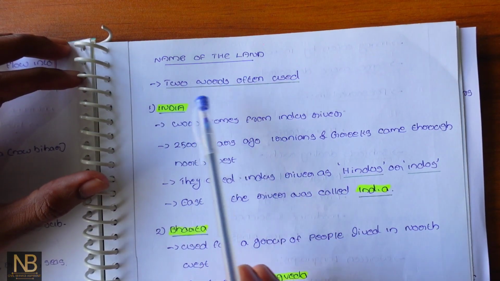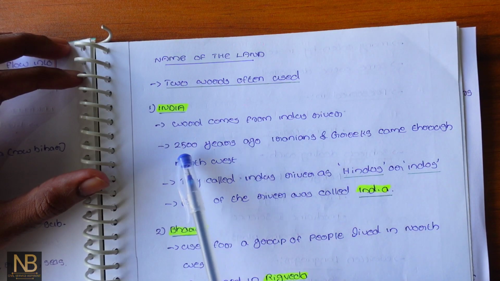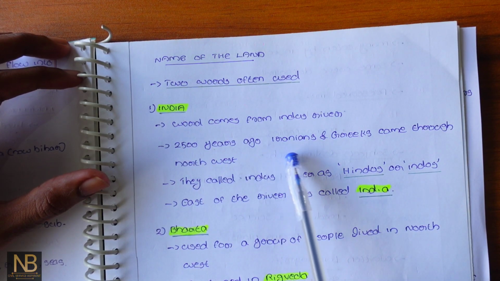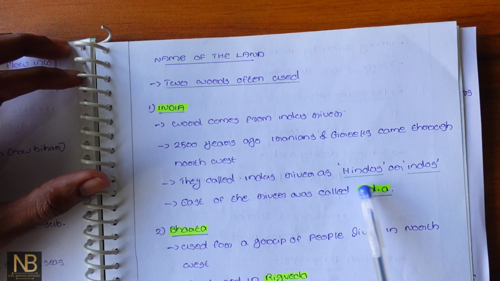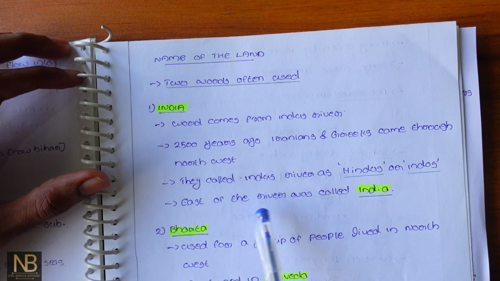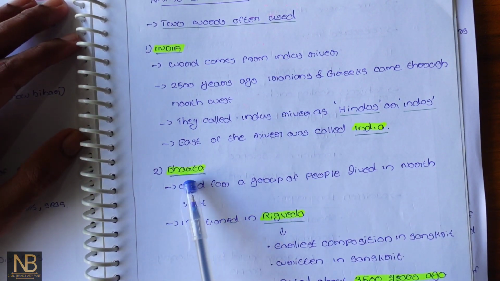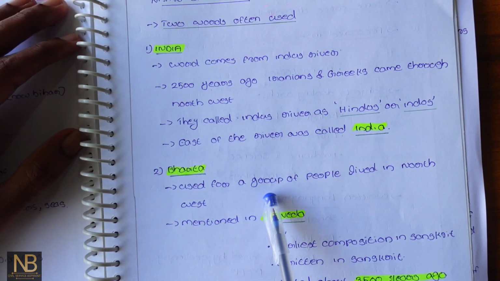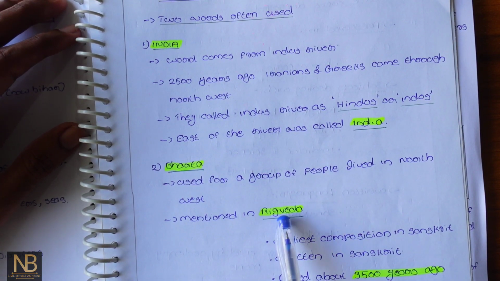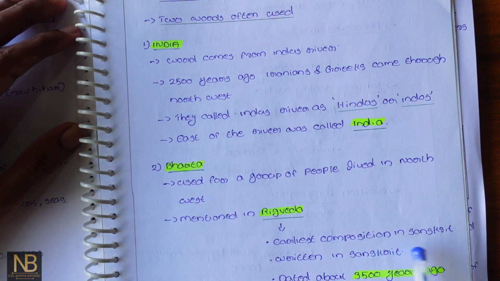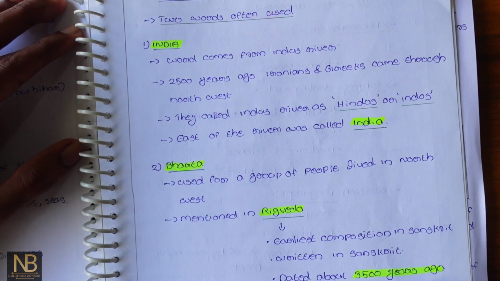Name of the land. Two words are often used. India: the word comes from the Indus River. 2,500 years ago, Iranians and Greeks came through the northwest. They called the Indus River Hindos and Indos. The land east of the river was called India. Next one is Bharata. Another name for India is Bharata, used for a group of people who lived in the northwest, mentioned in the Rig Veda. The Rig Veda is the earliest composition in Sanskrit, dated about 3,500 years ago.